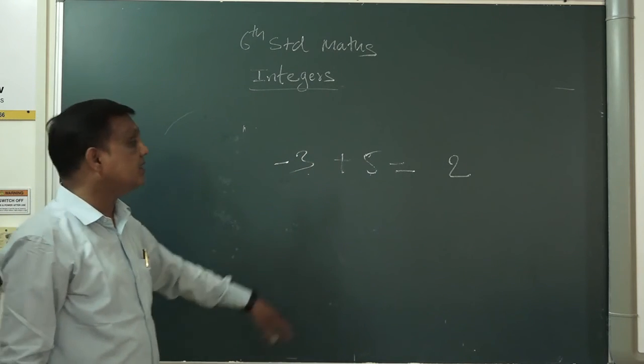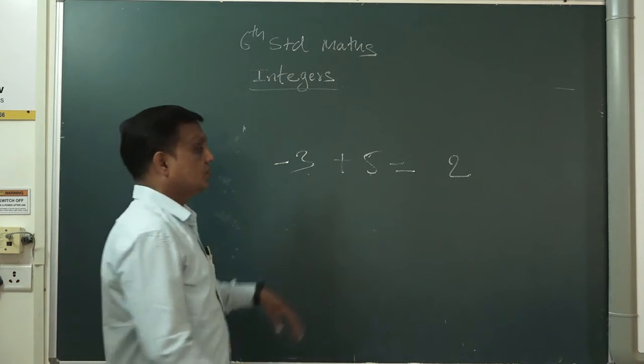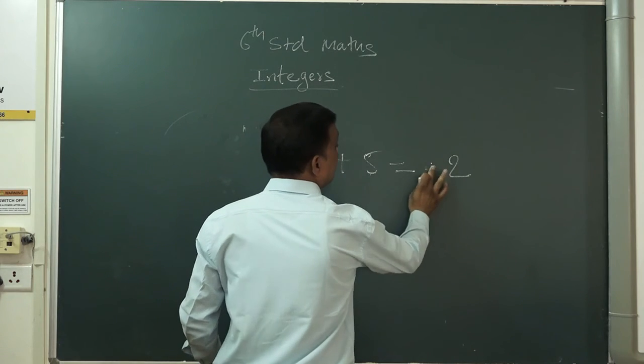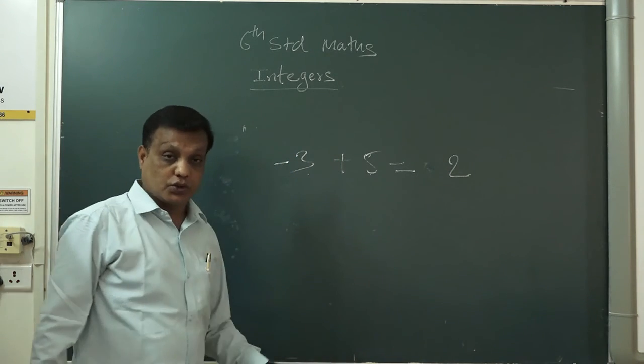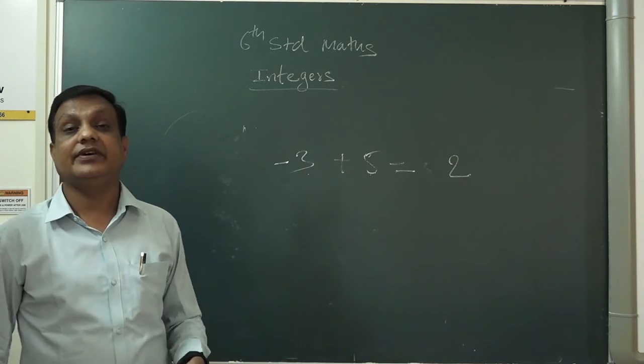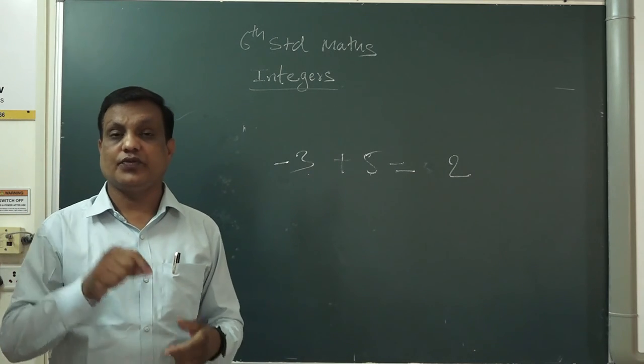Which one is the bigger number's sign? Bigger number sign is what? 5. So here is plus 2. So if you do not put plus, then also the answer is 2. So this type of problems we will take in our next class. Understand? So what we learned today?